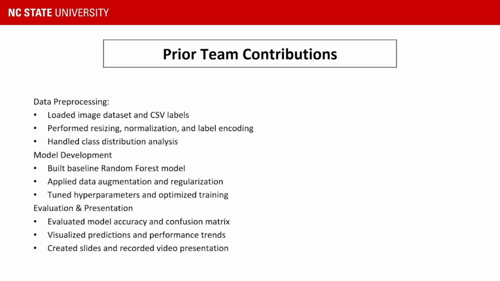So our project workflow followed a clear four-stage pipeline, that is data pre-processing, that is label encoding, resizing, normalization, and augmentation. Then model development, that is, we started with a baseline model, random forest, followed by a deep learning ResNet 18 model. Then evaluation using fold-wise metrics and performance visualization, and then documenting the findings and communicating insights through slides and reports.